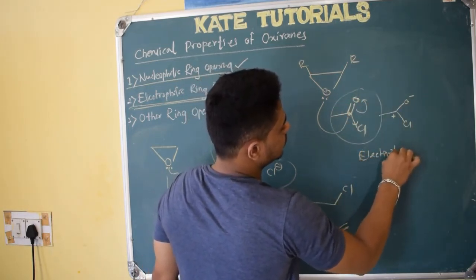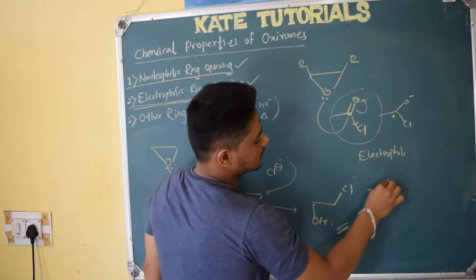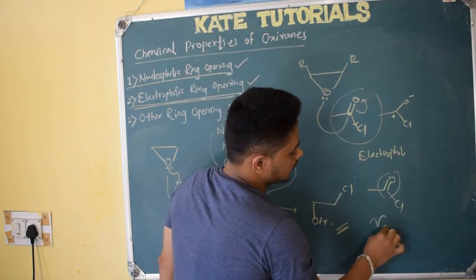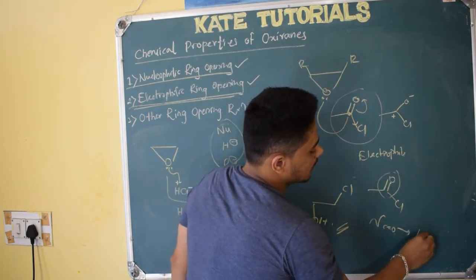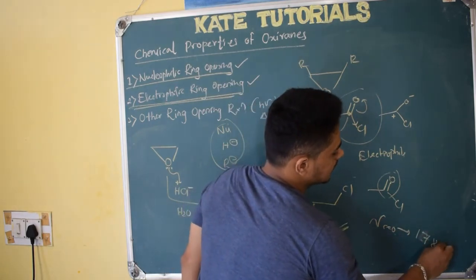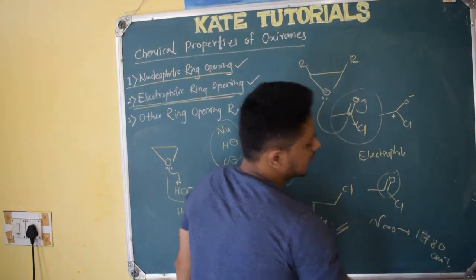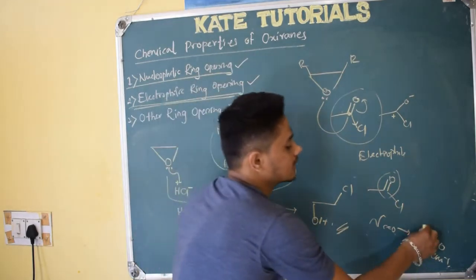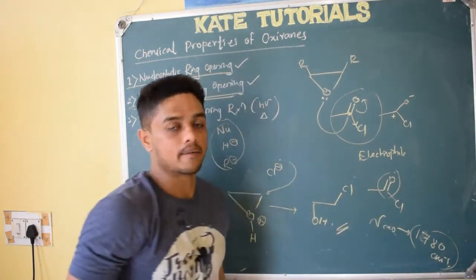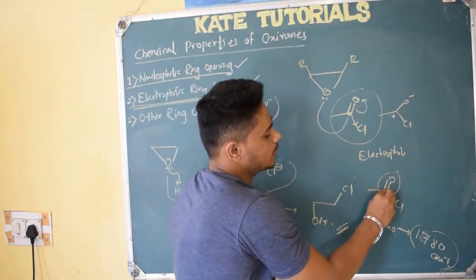I hope you know, if you see the C=O stretching frequency for this COR, it will be around 1780 per centimeter. This indicates that the greater the stretching frequency, the more electron withdrawing group there is here, because of which this carbon will be more electrophilic.